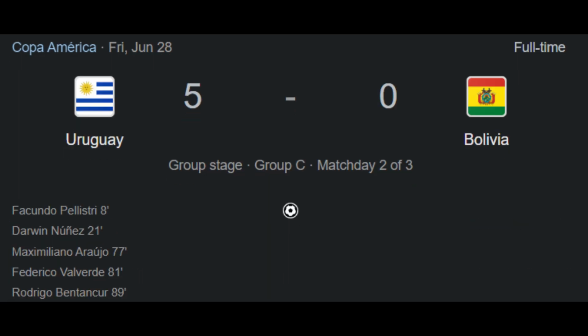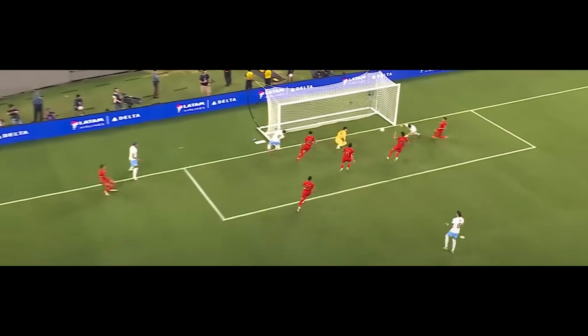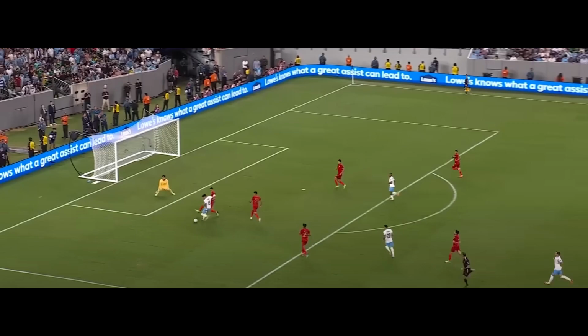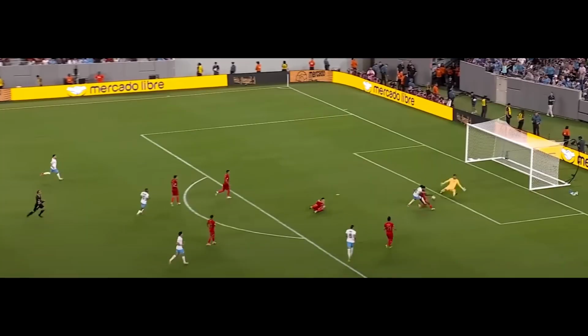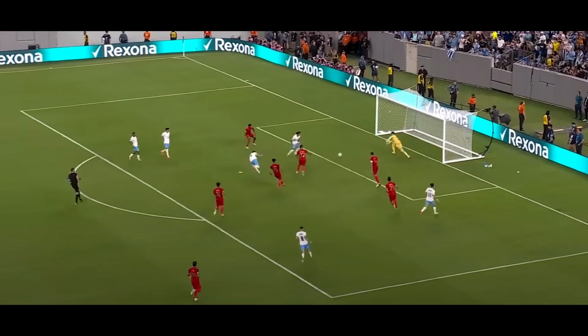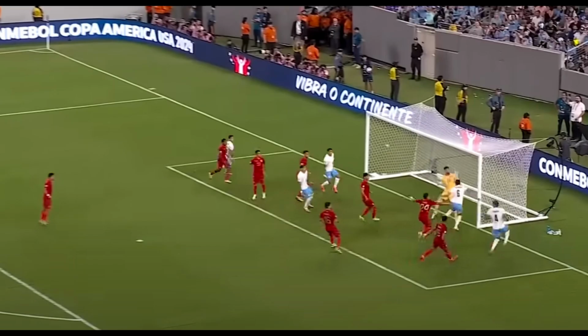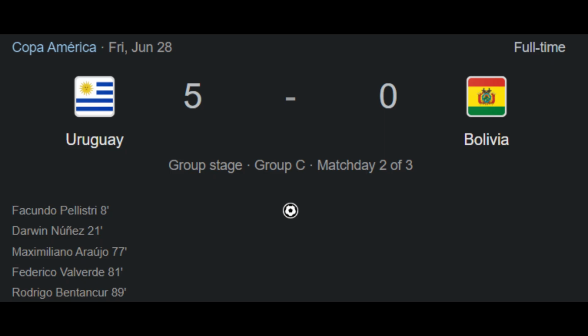In the fourth match of Group C, Uruguay faced Panama. Facundo Pelistri started shooting in the 8th minute. Darwin Núñez scored to make it 2-0 in the 21st minute. Maximiliano Araujo scored the third goal. Fede Valverde scored in the 81st minute. And the last goal in this match was scored by Bentancur. The match ended with a score of 5-0 for Uruguay.